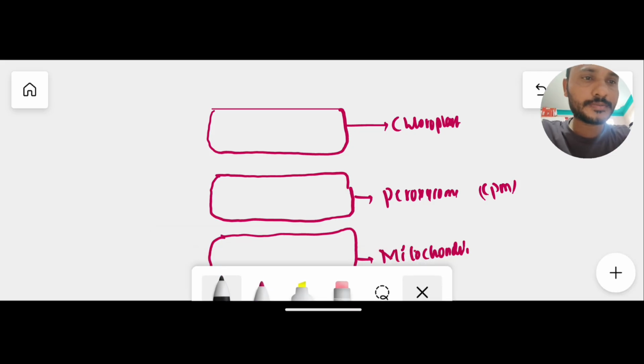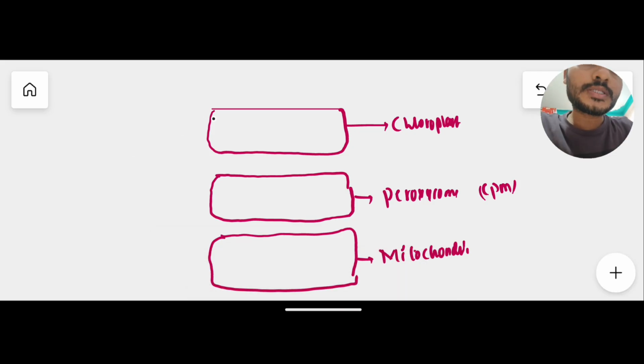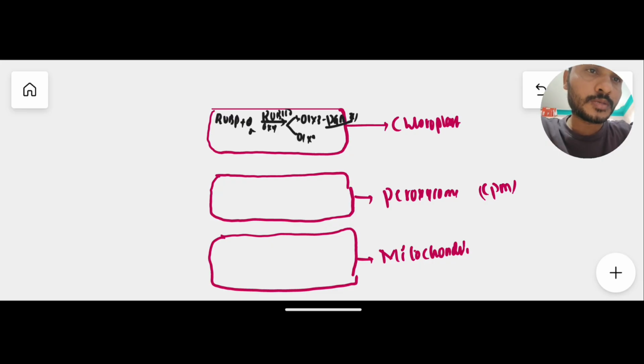So in chloroplast, generally what happens here: the 5 carbon compound RuBP binds with oxygen in the presence of the RuBisCO enzyme, when it acts as an oxygenase. Then it forms one molecule of 3-PGA, a 3 carbon compound, and one molecule of a 2 carbon compound, that is PG, phosphoglycolate. Now this phosphoglycolate undergoes dephosphorylation in chloroplast only, and it is converted into glycolate. So glycolate is formed only in chloroplast.